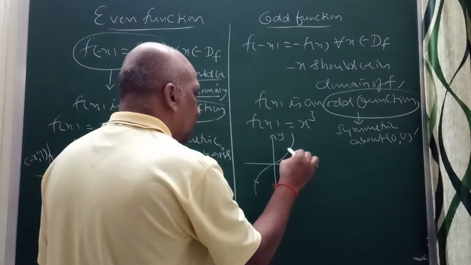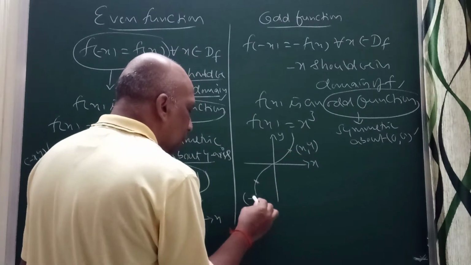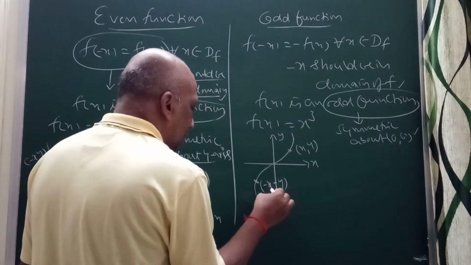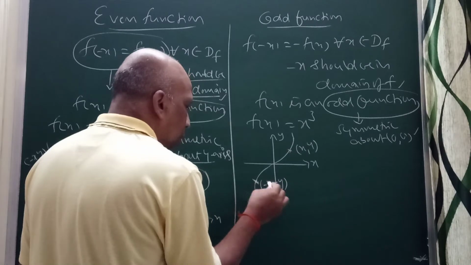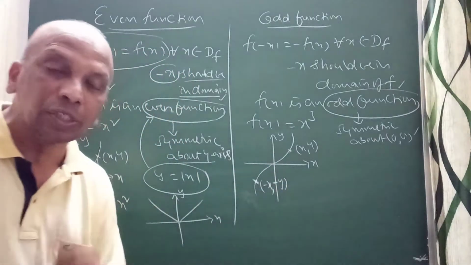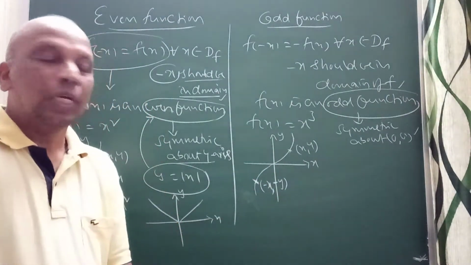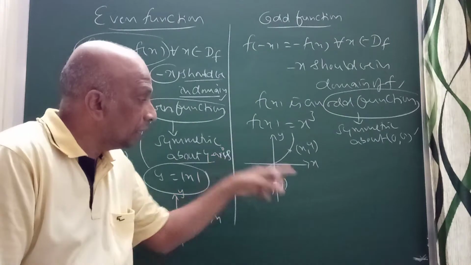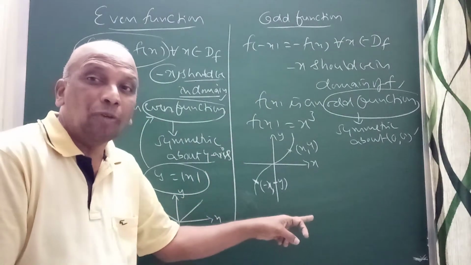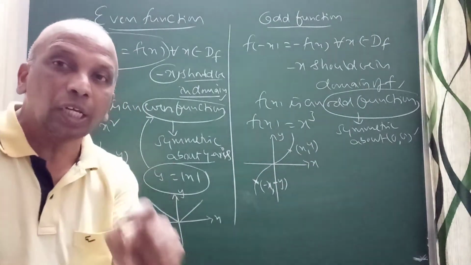Suppose you take a point here. If you take the point x comma y, definitely the point minus x comma minus y should be there. I am talking about this point. When it is an odd function, if x, y is there, minus x, minus y should be there. Suppose the curve is here and here. Suppose the point is minus x comma y, definitely the point x comma minus y should be there on that curve when the function is odd.